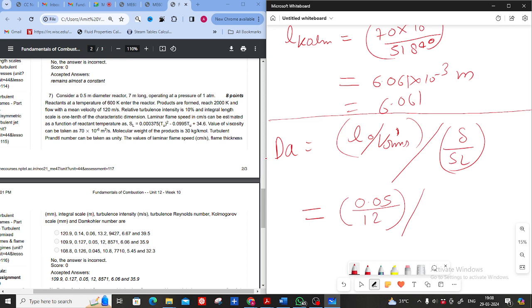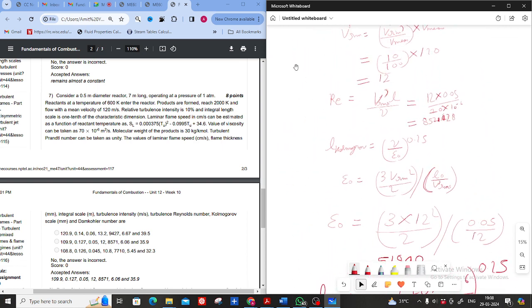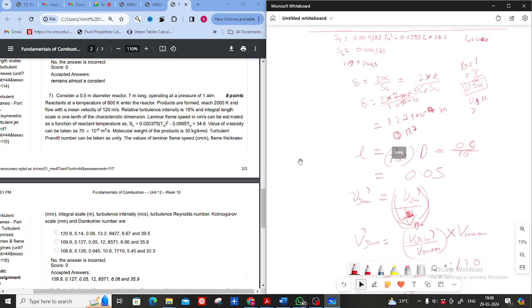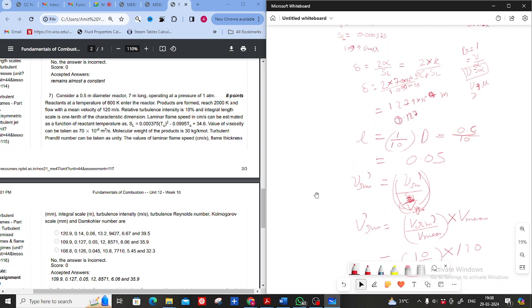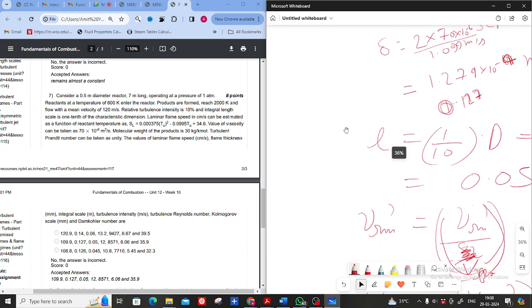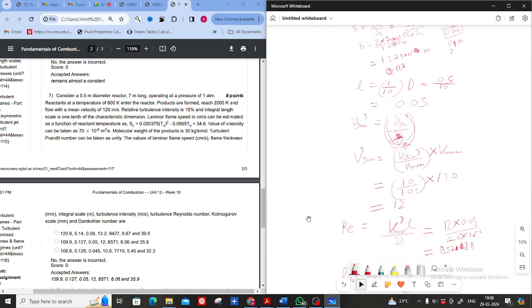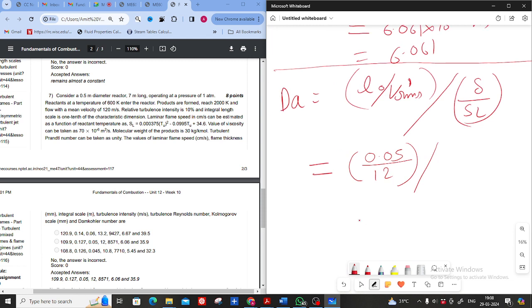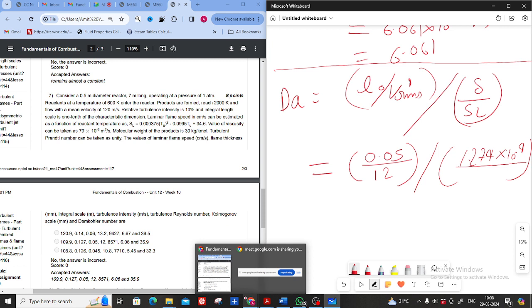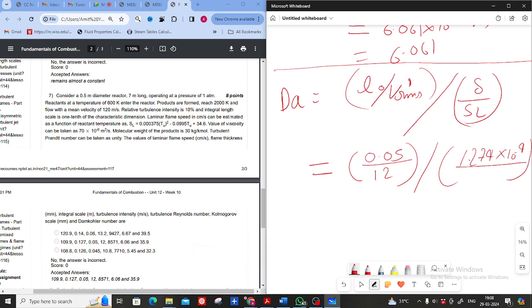What we calculated for the flame thickness, what was it? It was 1.09.